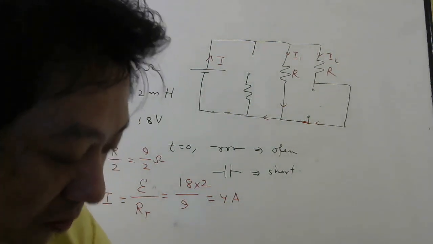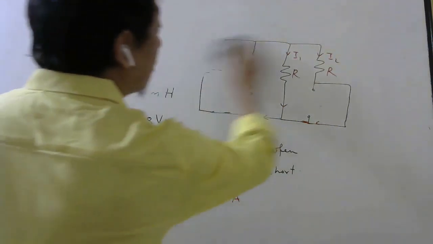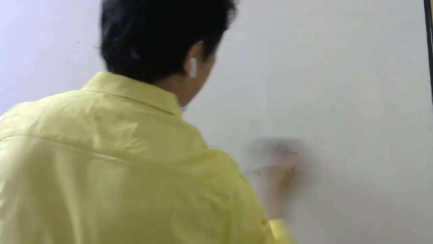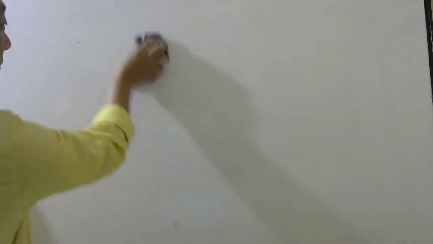58, let us do now. Try to find how it will be after a long time also. What will be the current after a long time? After a long time, the capacitor will act like it looks, like open, no capacitor. So after a long time, it will act like open, and the inductor will act like short after a long time.